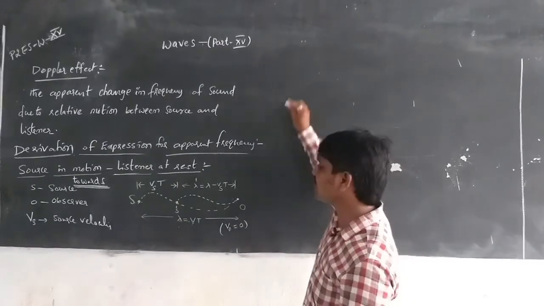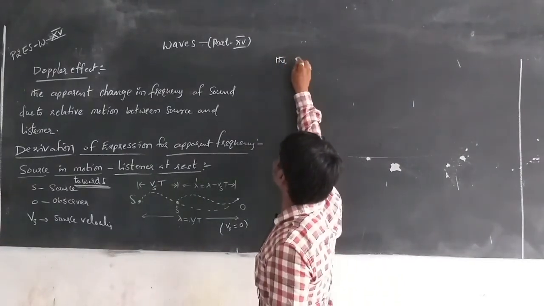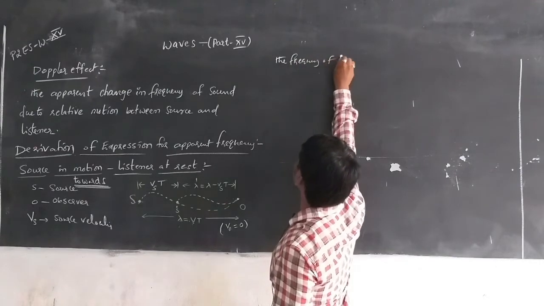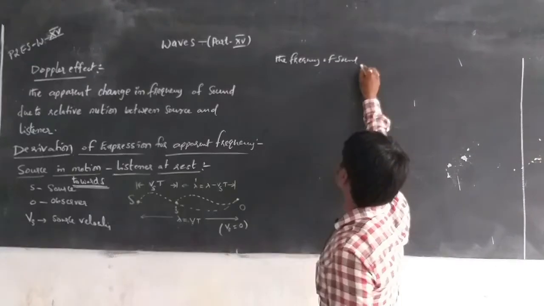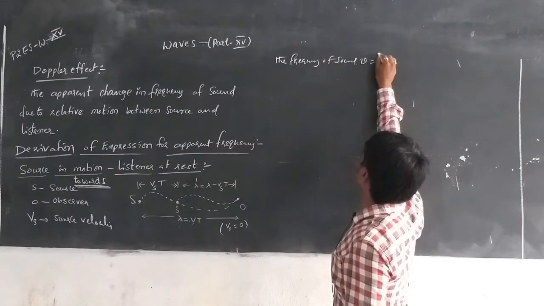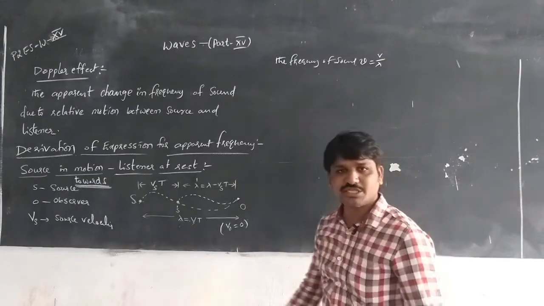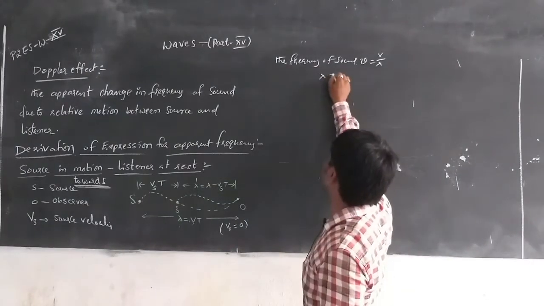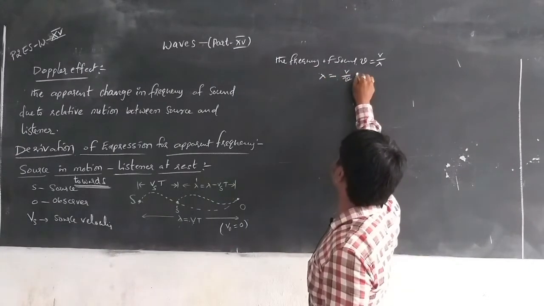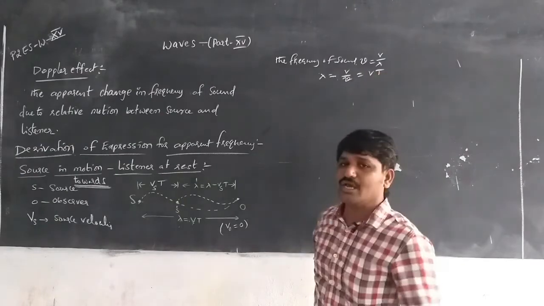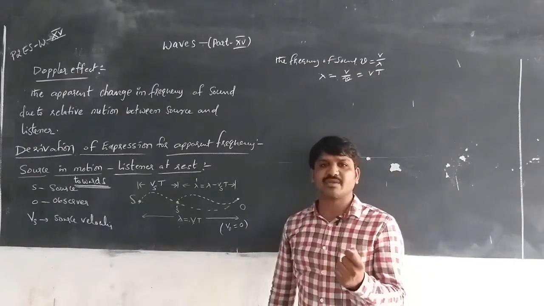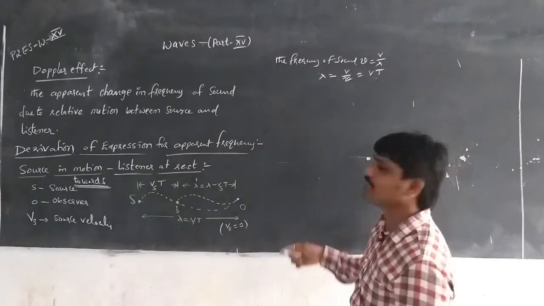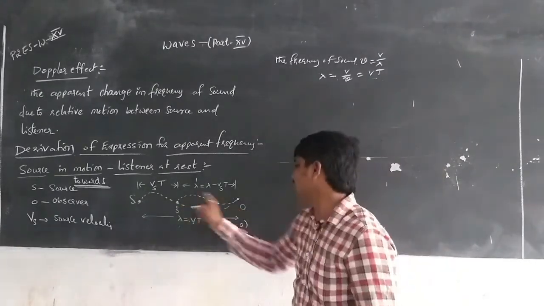Then the actual frequency of sound is nu equal to V by lambda. From this equation we get lambda equal to V by nu, which is equal to Vt, because the reciprocal of the time period is called the frequency. Here lambda means SO.